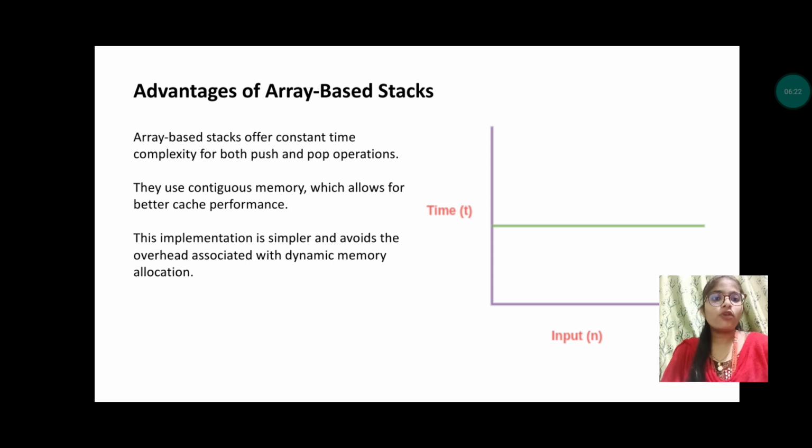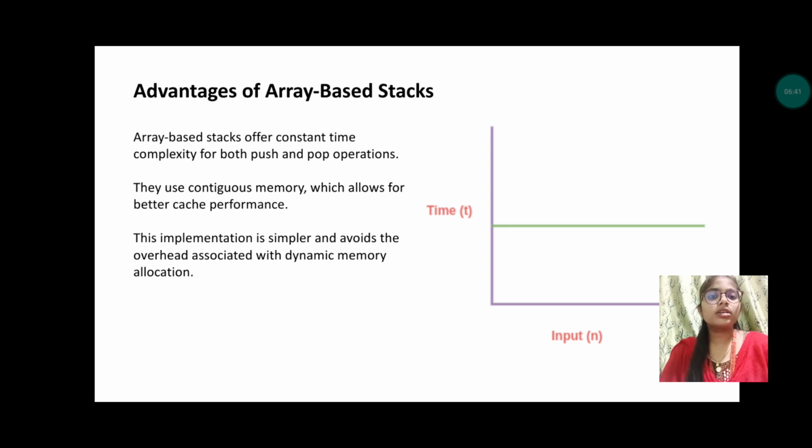Now, advantages of array-based stacks. Array-based stacks offer constant time complexity for both push and pop. Constant time complexity is nothing but using the same time, without any increment or decrement in the time. They use contiguous memory.